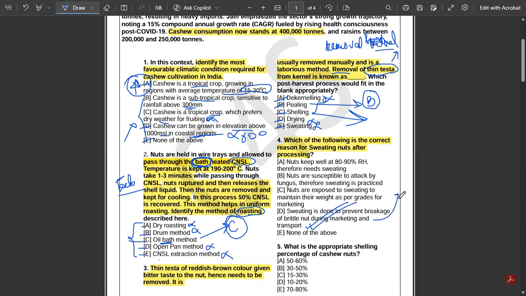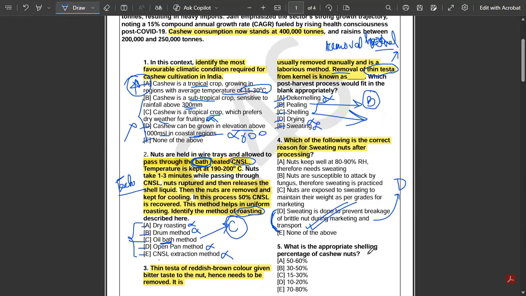So this post-harvest technology sweating is associated with this particular thing. After drying, the nuts become very brittle and they break, and these broken nuts do not fetch much market price. So therefore sweating is done, that is, the nuts are allowed to absorb moisture by exposing them to high relative humidity like 80 to 90%, so that they will not break down during marketing or transport. So that is the main objective of sweating.